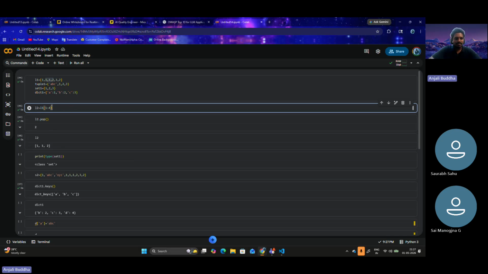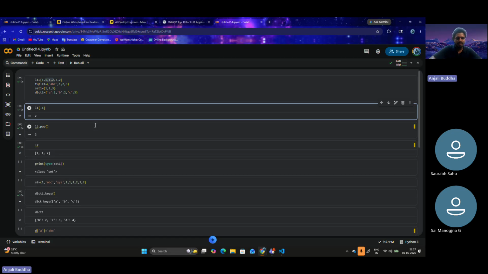There are certain things about indexing. It need not be 0 1 2 3 every time. Let's say I put -1. L1 of -1 fetches the last element.